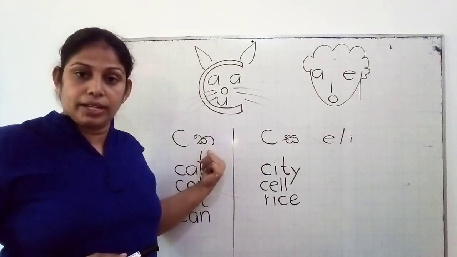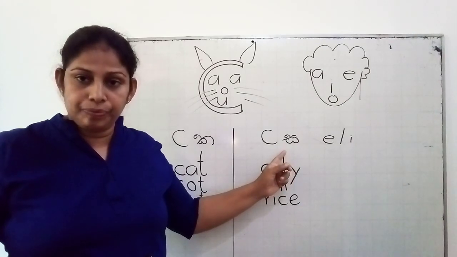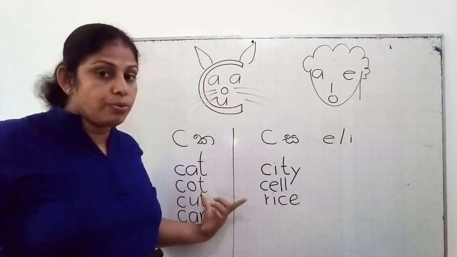The first one is K, the other one is S. Then let's see how to use it.